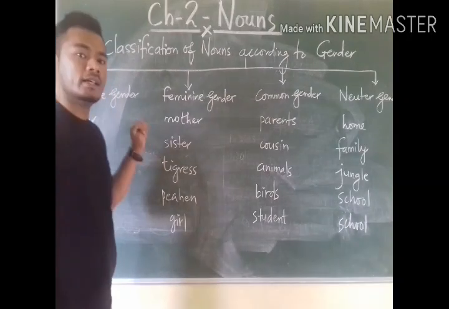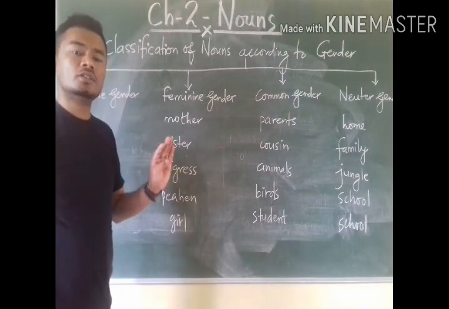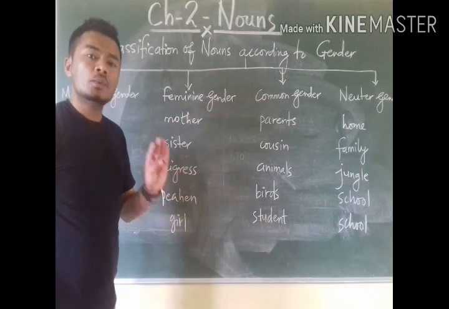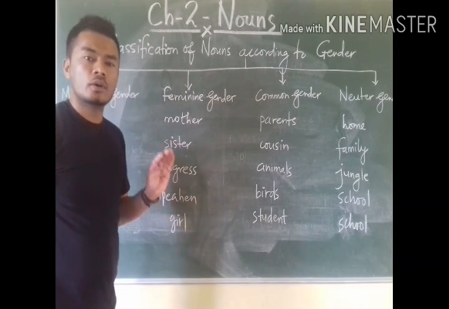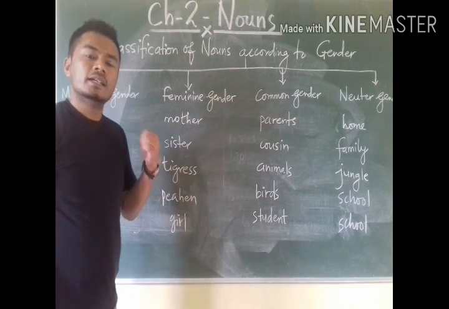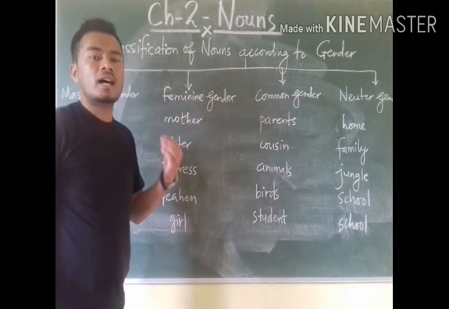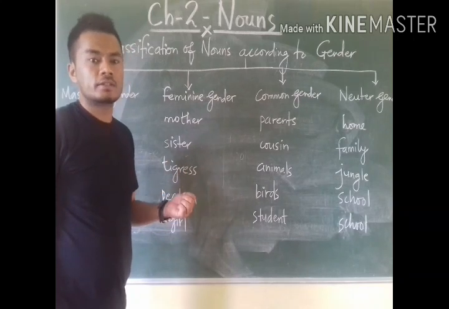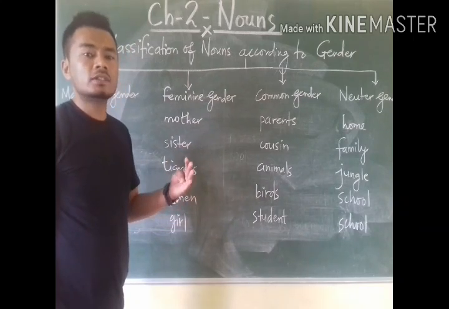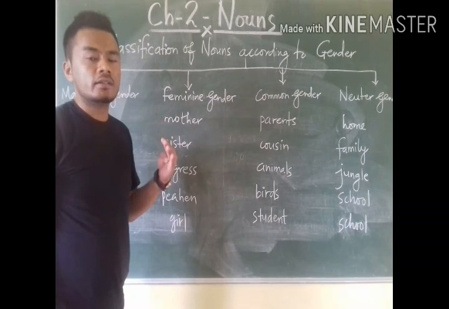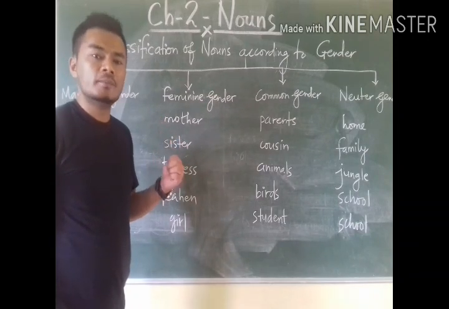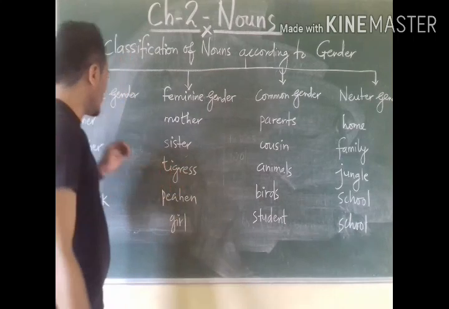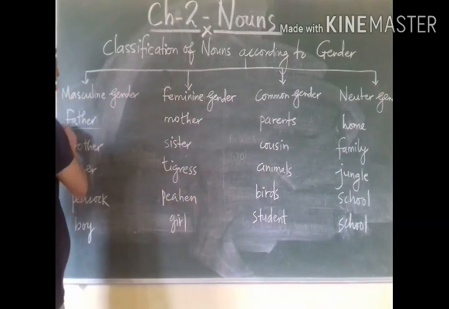Now, masculine gender. Masculine gender refers to all those nouns which come under the category of males. Whether the nouns are the names of animals or the names of persons, if those nouns come under the category of males, then they are masculine nouns. Like father.